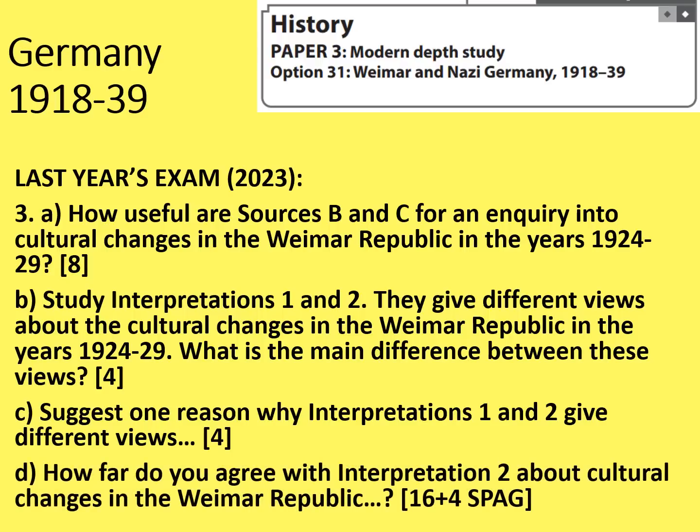Then the final part for 16 marks plus 4 marks for spelling, punctuation and grammar. How far do you agree with interpretation 2 about cultural changes in the Weimar Republic? And remember, this is structured very much like the other 16 mark answers, but you're comparing the 2 interpretations on how well supported they are and which one you agree with, rather than just using your own knowledge. And that's very important. So that's what's come up recently.